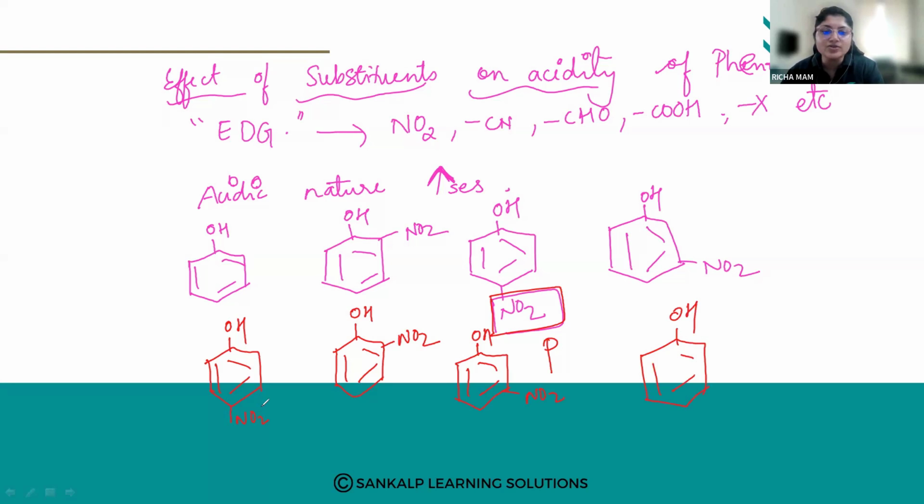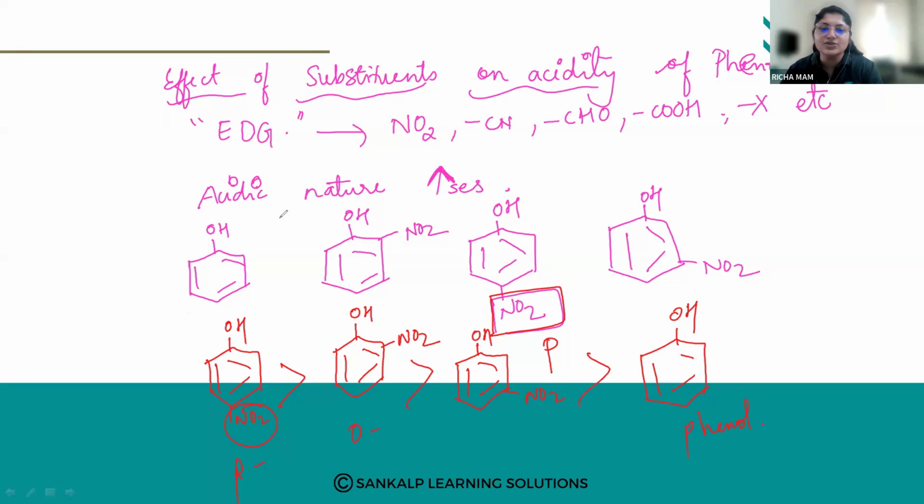Because of the presence of the nitro group at the ortho and para positions, the acidic behavior of phenols will be more in the case of para nitrophenol, then ortho nitrophenol, then meta nitrophenol, and then phenol.